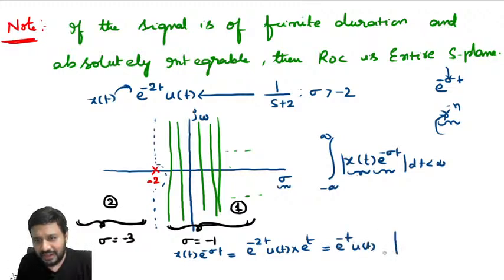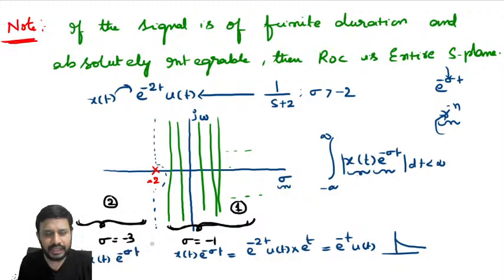So which is a decaying exponential. Yes, decaying exponential means convergent. Now perform the same in region 2. So you try to find out what is x of t e power minus sigma t in region 2.